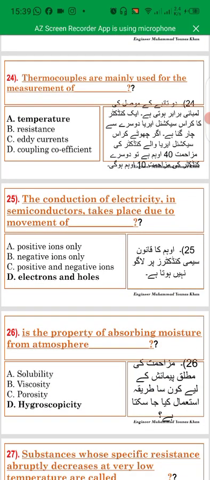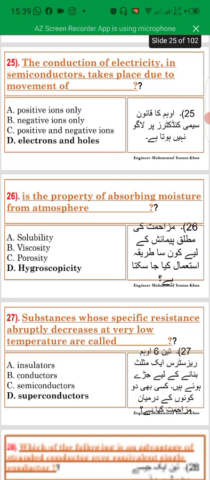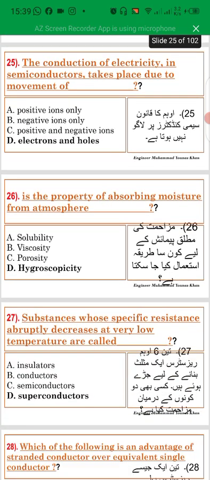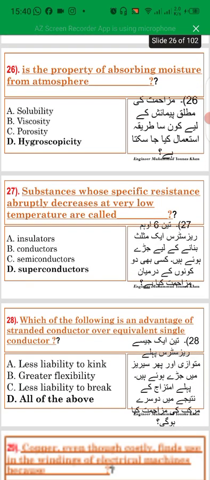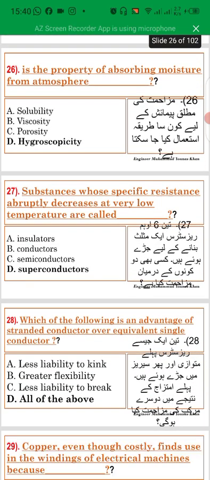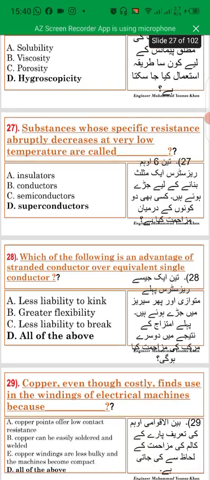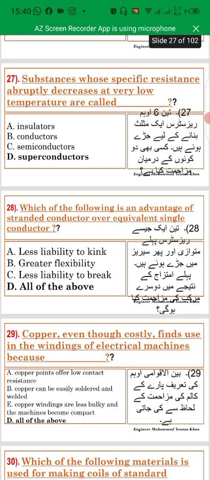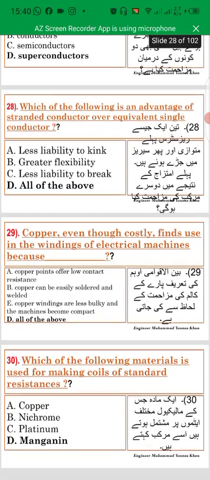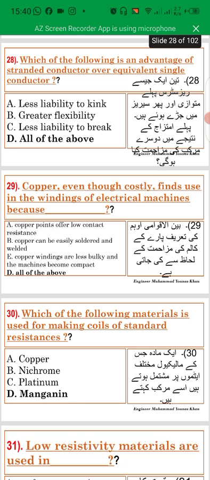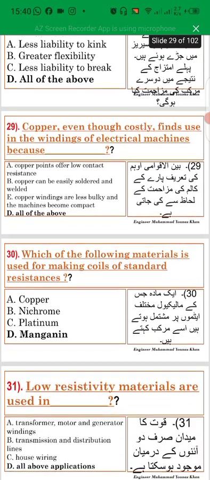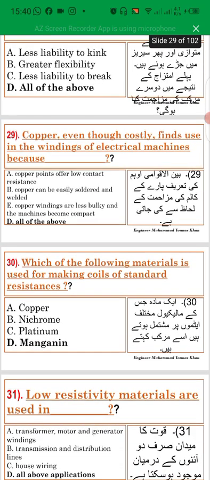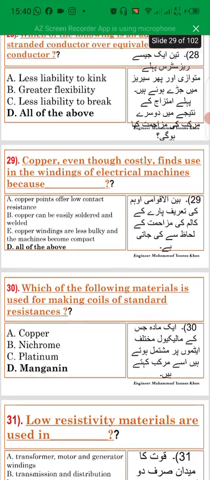Thermocouples are mainly used for the measurement of temperature. The conduction of electricity in a semiconductor takes place due to movement of electrons and holes. Hygroscopicity is the property of absorbing moisture from the atmosphere. Substances whose specific resistance abruptly decreases at very low temperature are called superconductors. Which of the following is the advantage of a stranded conductor over an equivalent single conductor? Less liability to kink, greater flexibility, less liability to break.